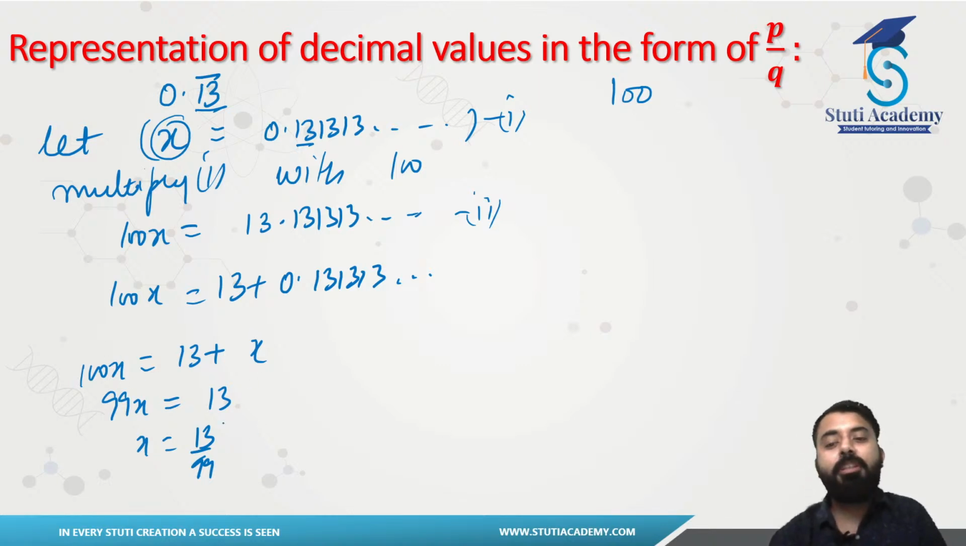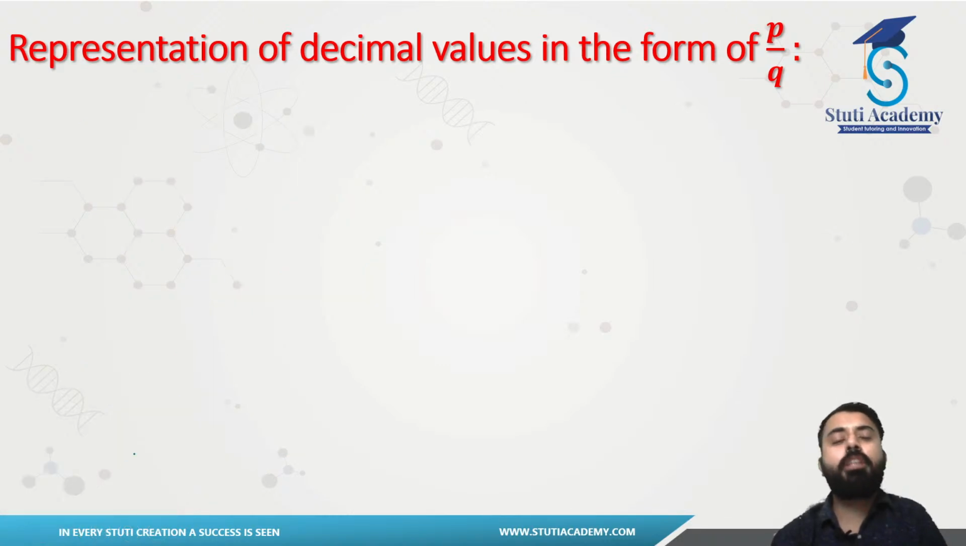So this will be the case here. So that will be the form of p by q. I hope you guys have understood the case, right? So similarly, you can represent any decimal value. Just one more case for you guys, then I will be shifting towards our exercise.